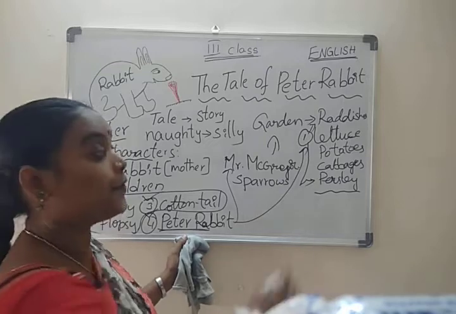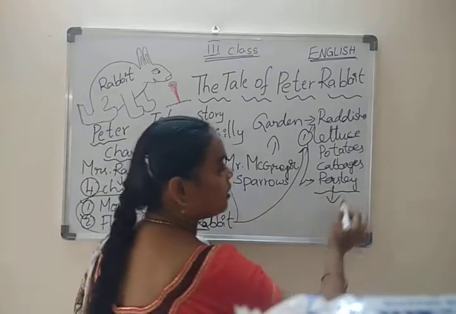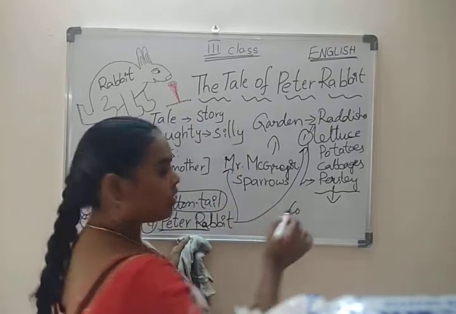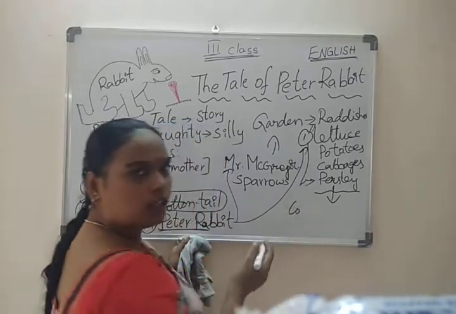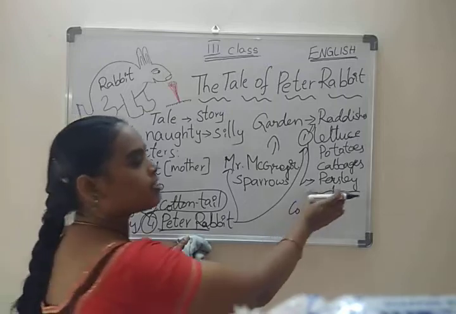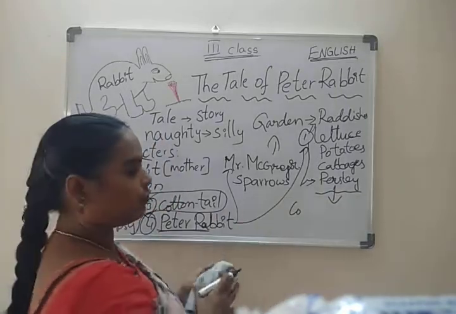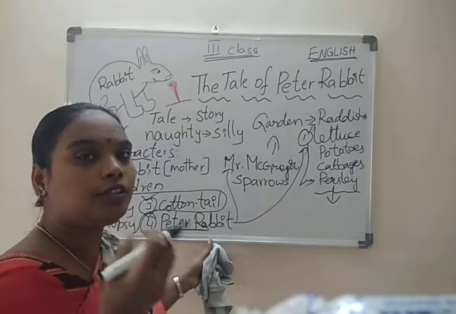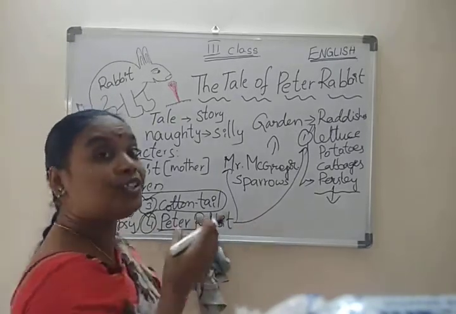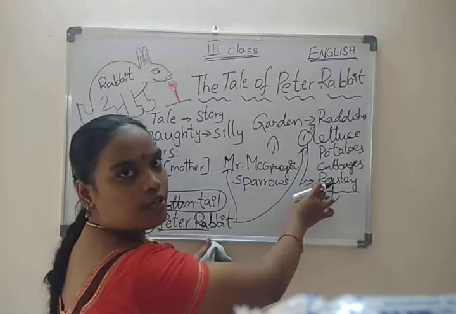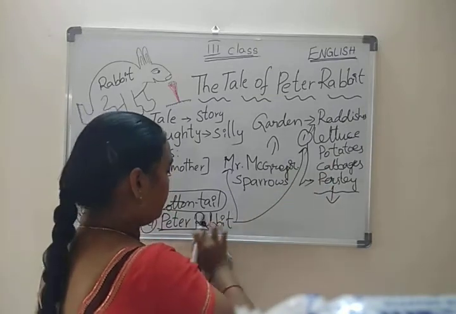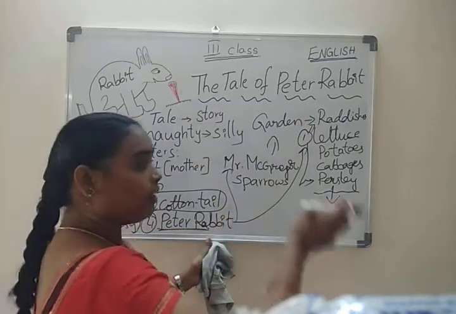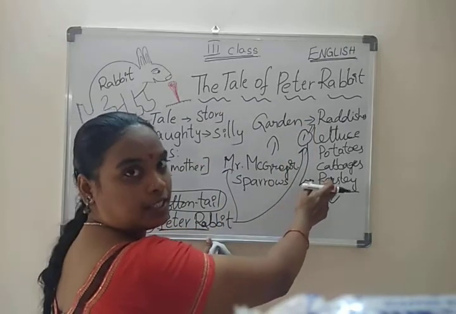for that parsley. Parsley is known as coriander leaf. Like you know those coriander leaves, we call them like that. These are used to cook food, to give good taste. That's why we use parsley. So the rabbit already ate some lettuce and radishes and was searching for that parsley.